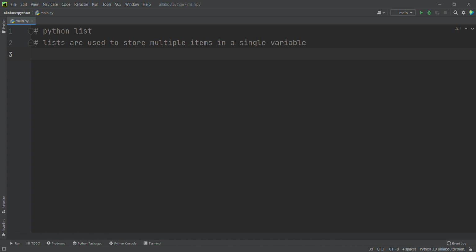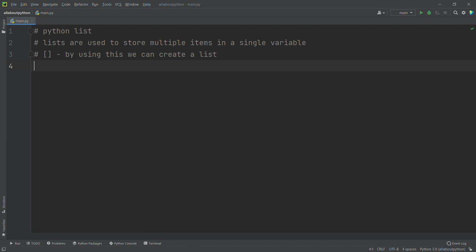Okay, so how are we going to create a list here? You may question, right? We know how to create a variable. You all know, right? We discussed it in previous sections. But you may question how we are going to create a list. See here, we are going to use square brackets. By using two square brackets we can create a list.